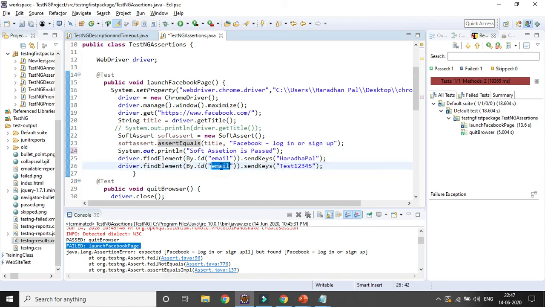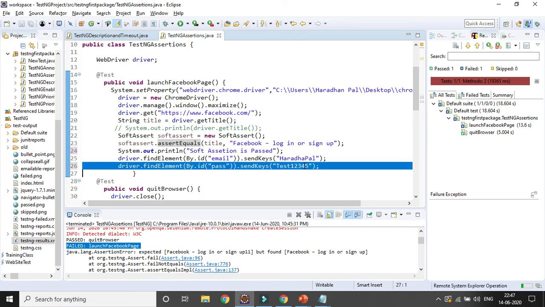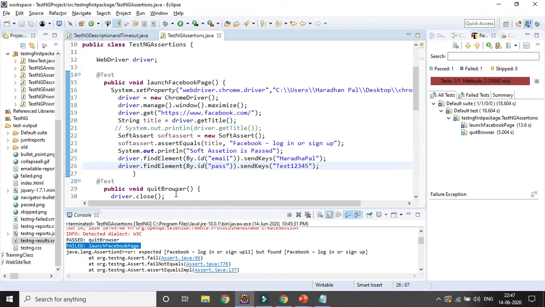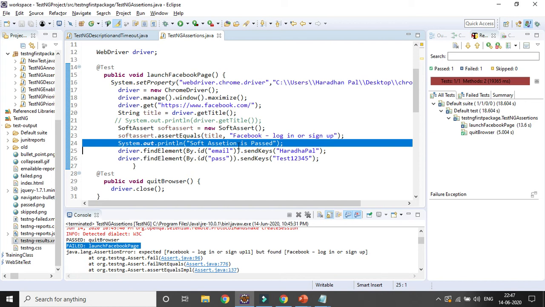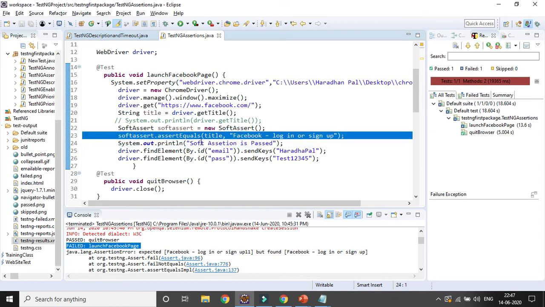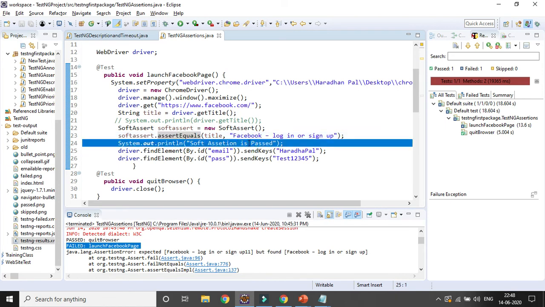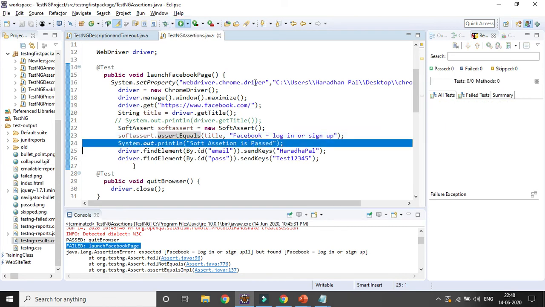It will enter the email. Okay, here it is not email, it is pass. So in the password field it will enter that particular value, and after that it will close the browser. So here both test cases will be passed because the soft assertion is passed. Whatever soft assertion method I am using, that equals, it should exactly match, and it will be executed to the next step, and both test cases will be passed.